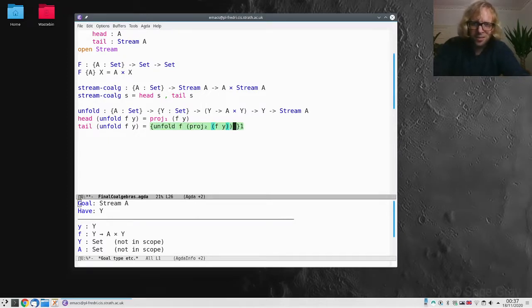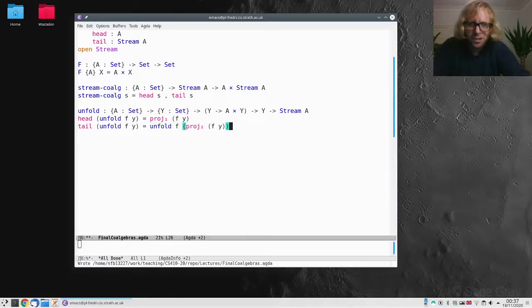And now I could try to do a recursive call again. You could say, well, that's silly, it didn't work before. But now it does work. And why is that? It's because we're now saying what the tail of this thing is. So we're not spinning forever, just unfolding and unfolding. We know that we only have to do this recursive call if someone asks us for the tail. So that's why we are productive. We have actually made progress describing more of this stream.